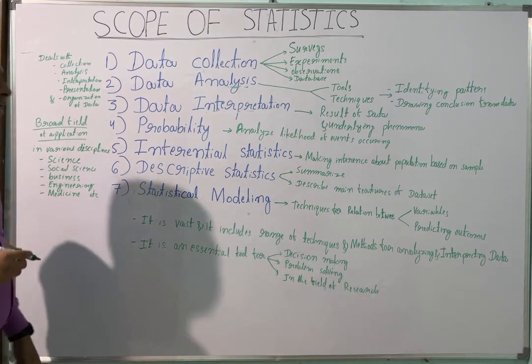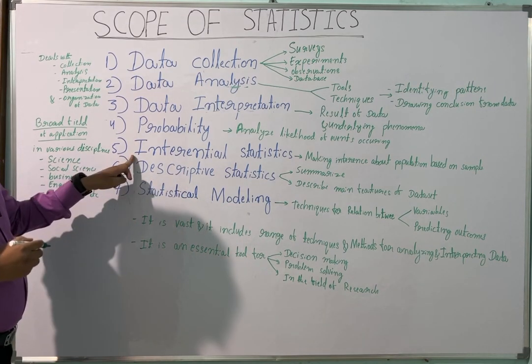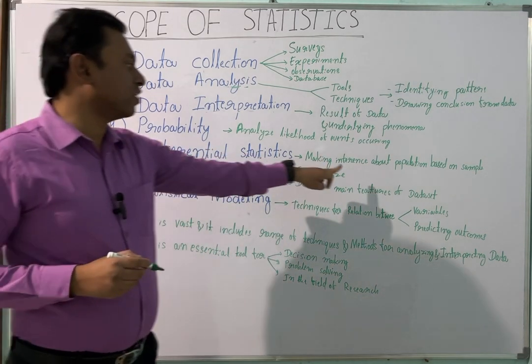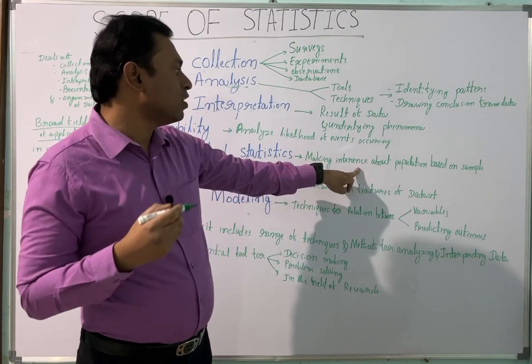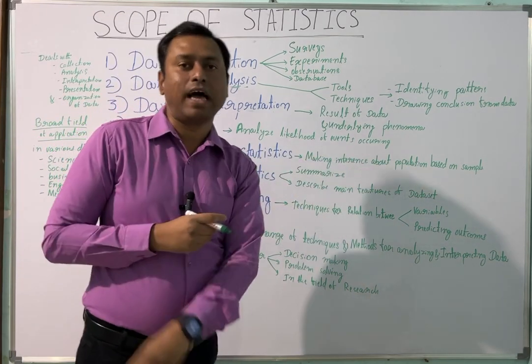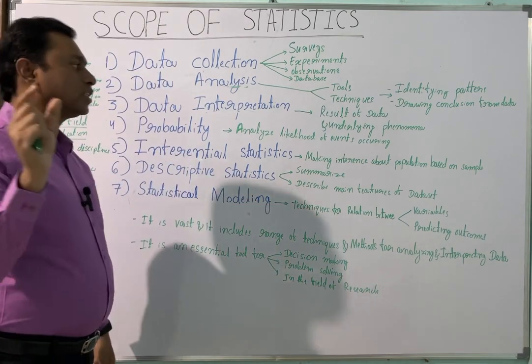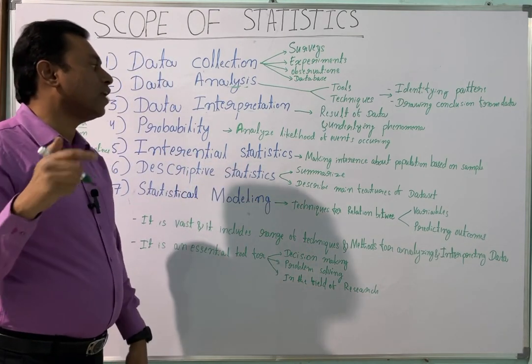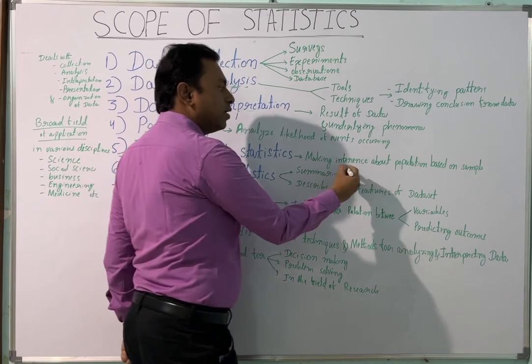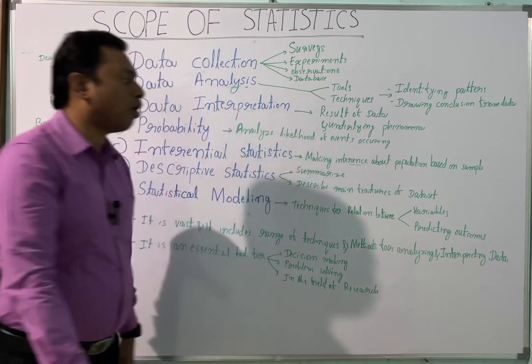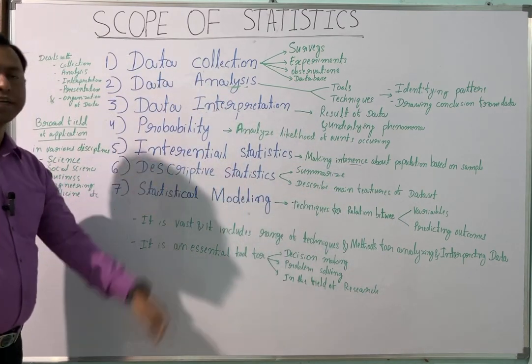And the next one is inferential statistics. Inferential statistics means making an inference, or anumana, about a population based on samples. We are using some samples, and through that we are making inferences about the populations.